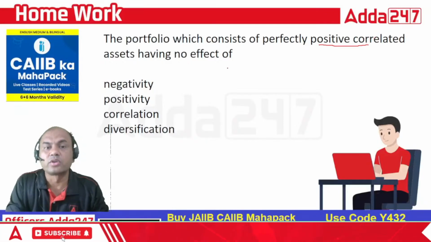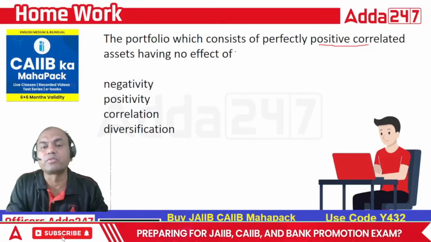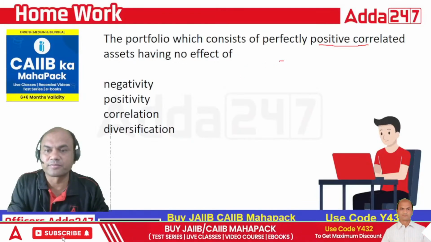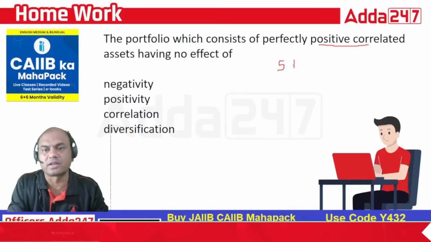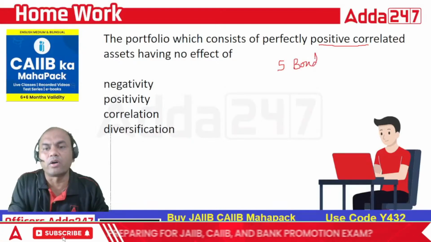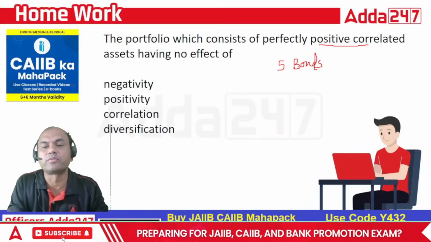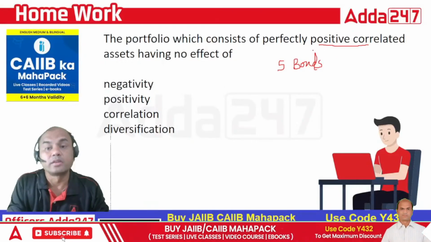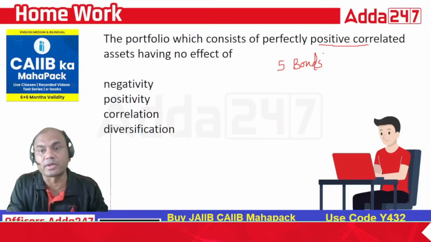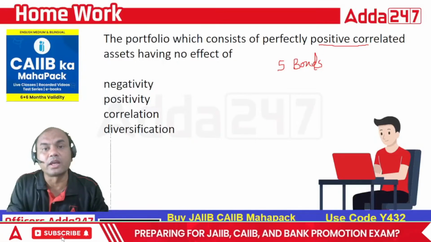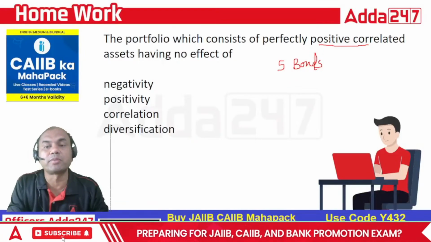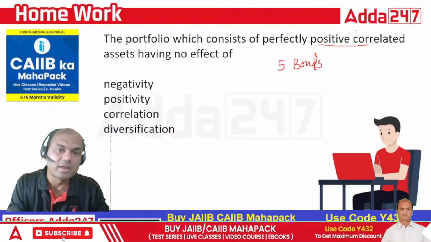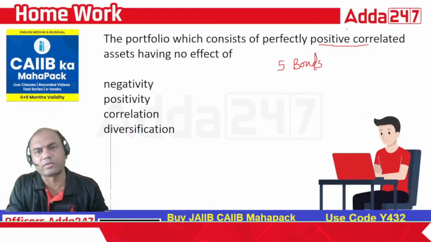So it will have no effect of, means what will not affect that portfolio. I am having 5 shares, or 5 bonds, I'll call it, and all are moving in the same direction. If one goes up, everyone goes up. That is called positive correlation. There is a huge risk involved in such bonds, because if one goes down, everyone will go down. So always remember, all the bonds should not be positively correlated. But that's a separate question.